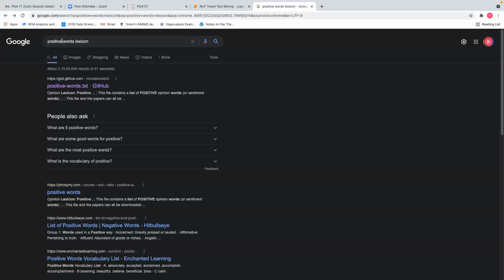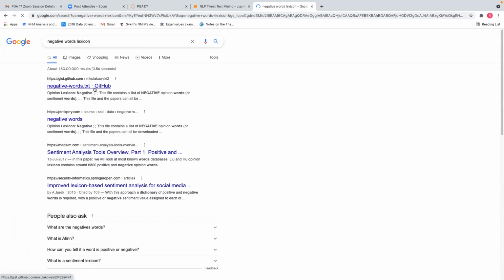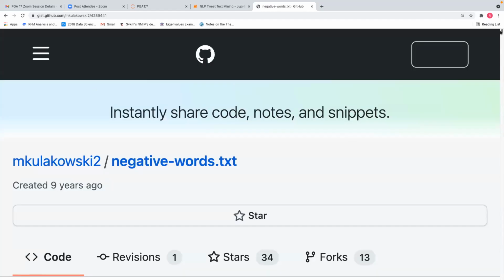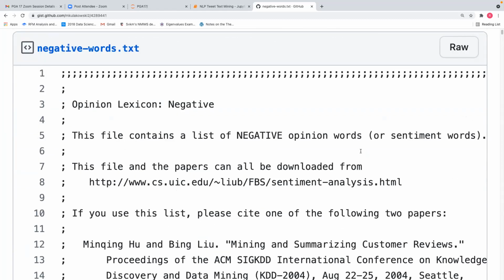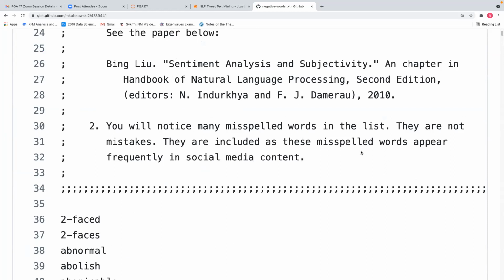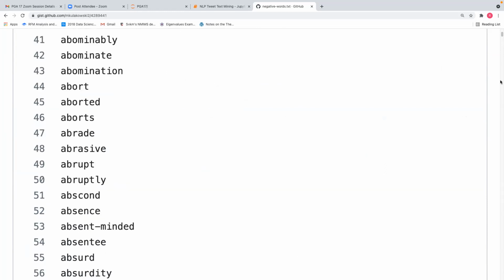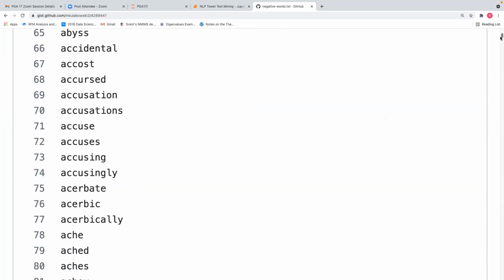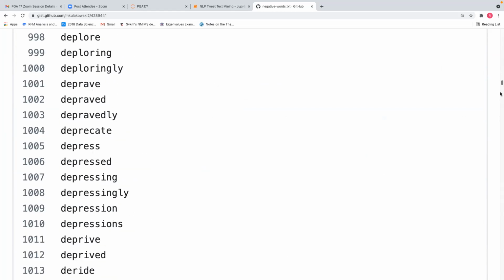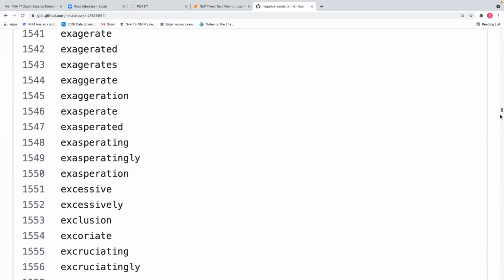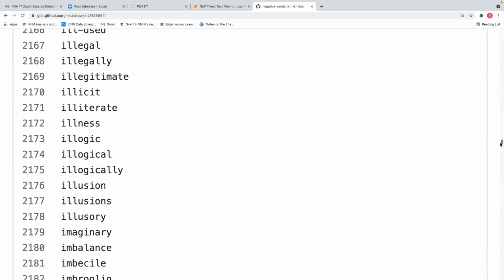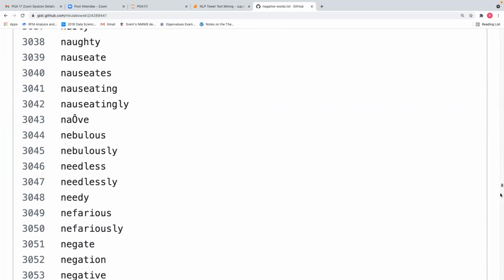Similarly, we also have negative words. These are predefined words in natural language processing. This is again Bing Liu who created the negative words also. See here: abolish, abominable, abominate, abrupt, absent-minded. A lot of negative words: disconcerted, disgusted, disobey, disrespect, drunk, error. These are all negative words which are created as a lexicon.